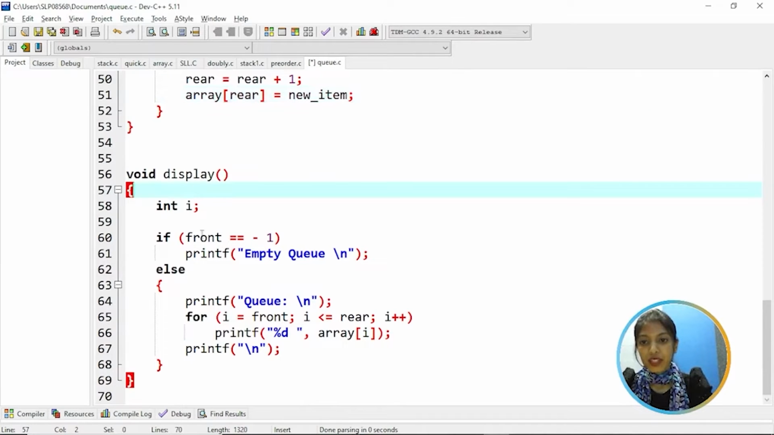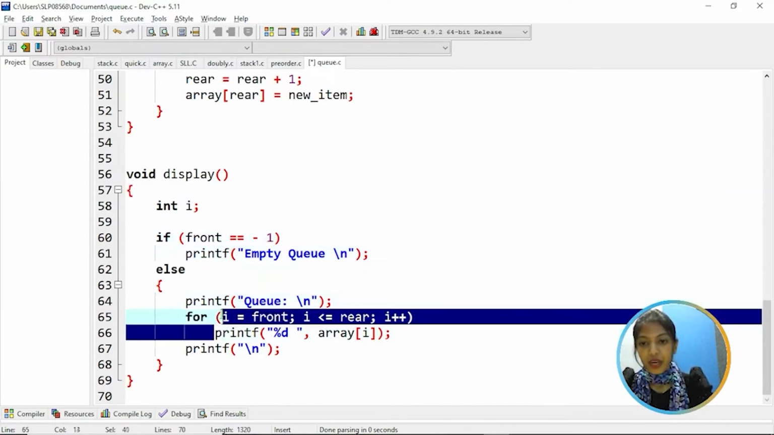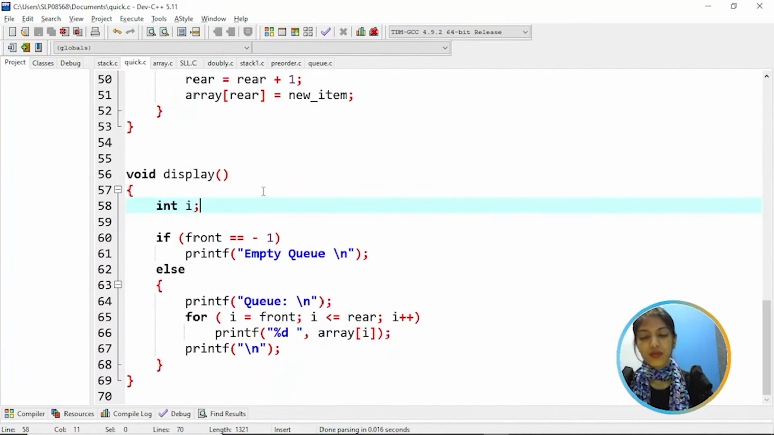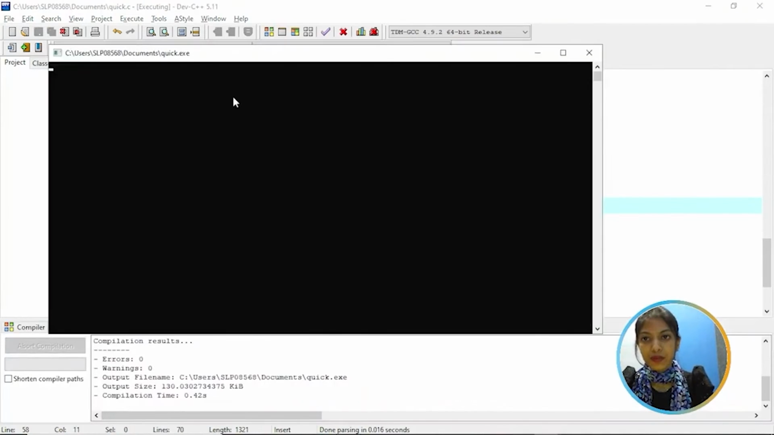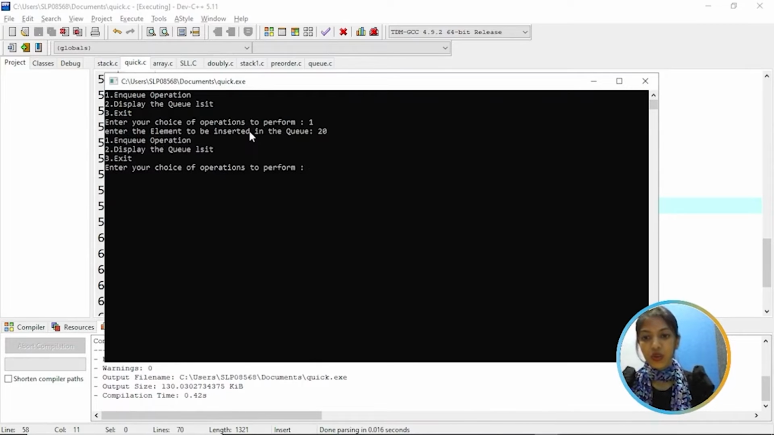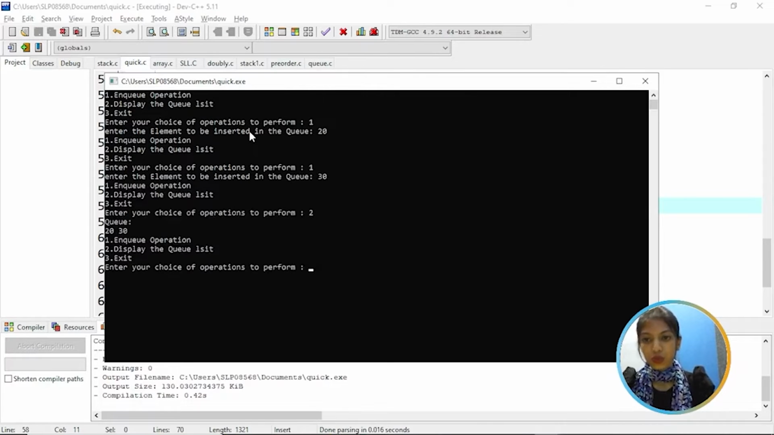And then coming to the display function, we have the condition if front is equal to -1, that means the queue is empty. Else, from i is equal to 0 till i is less than or equal to rear, it will display all the array elements. So now let's run the program. So here enter the choice, let's enter 1 and enter the item 20, and enter the second choice, that is 1, enter the item 30, and now enter 2,